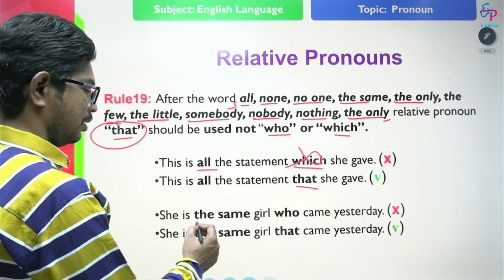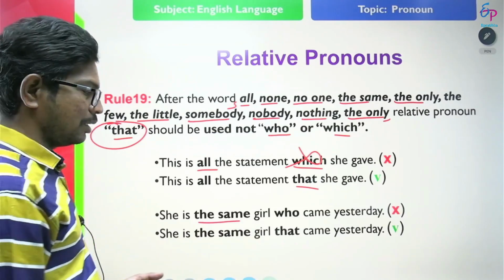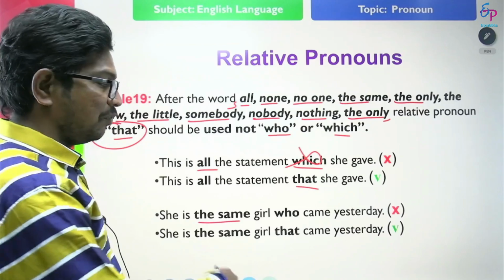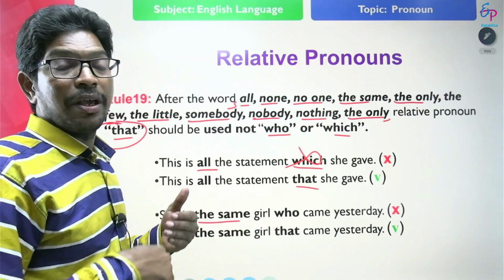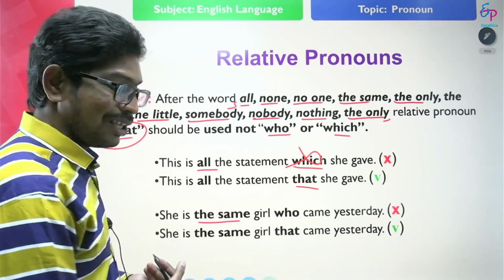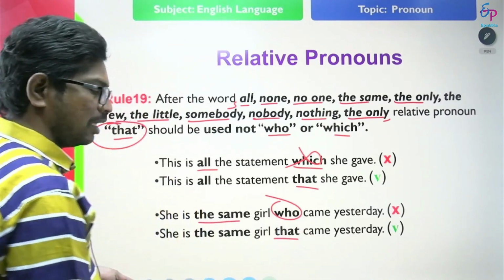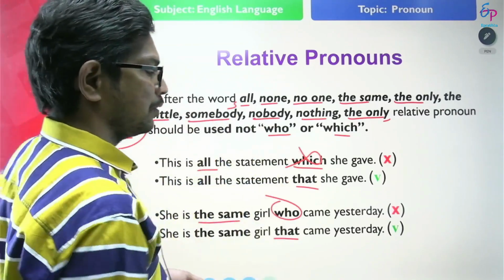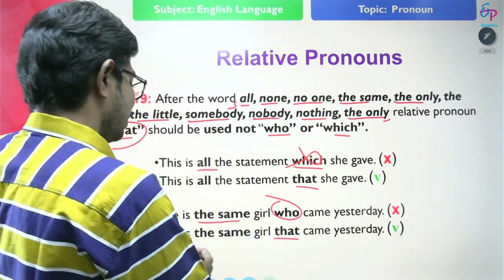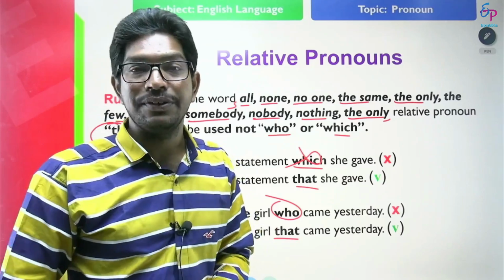In this statement, the words same girl are found, and if a relative pronoun has to be used with the same, then who cannot be used, only that has to be used as a relative pronoun when these words appear in the statement. So what is the correct one? This is the same girl that came yesterday is correct.